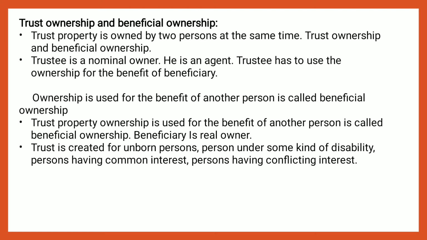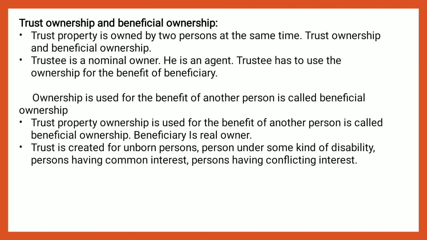Trust ownership and beneficial ownership. We have to know what is trust. Trust property is owned by two persons at the same time. What is trust? I have a certain property in my name. I make a declaration of trust in favor of poor students. I appoint Mr. A as trustee to look after the property and maintain the trust property.